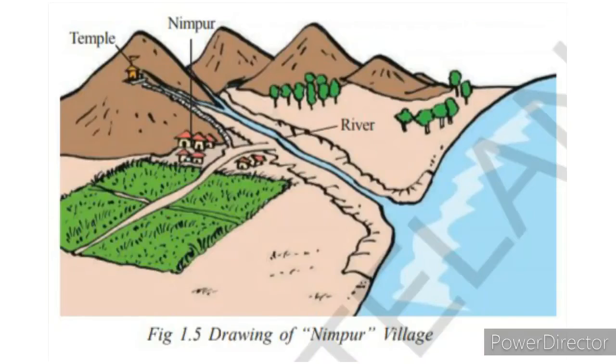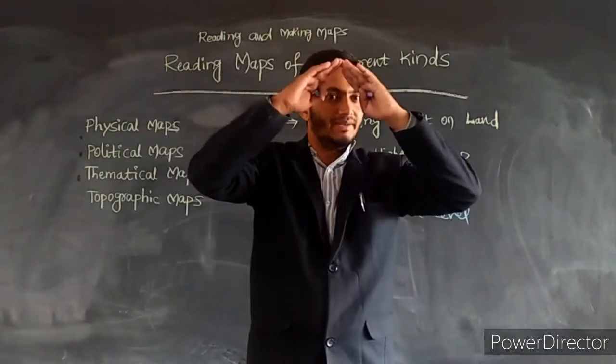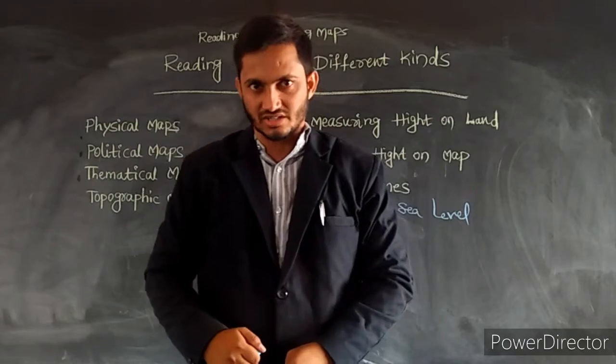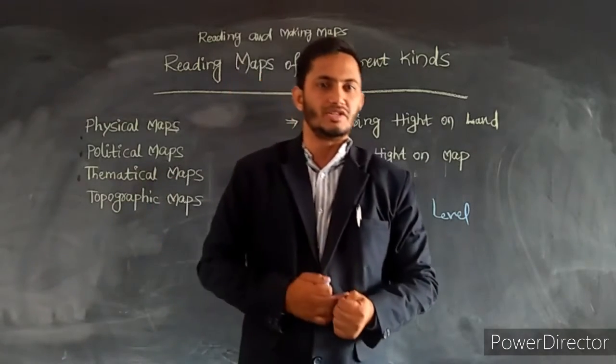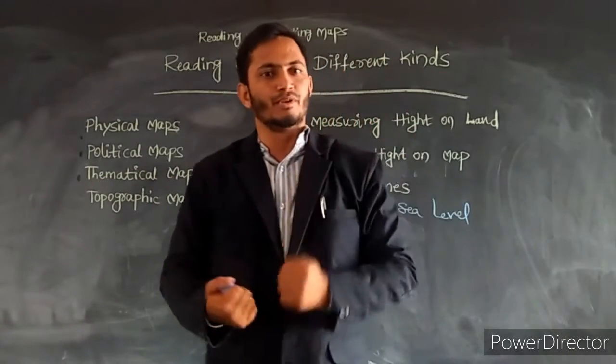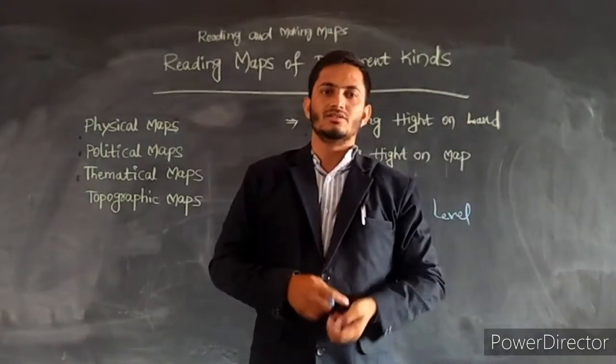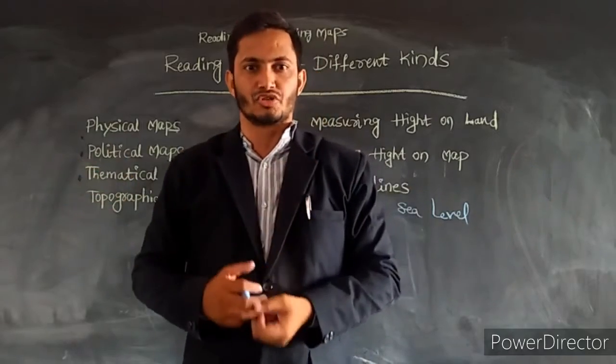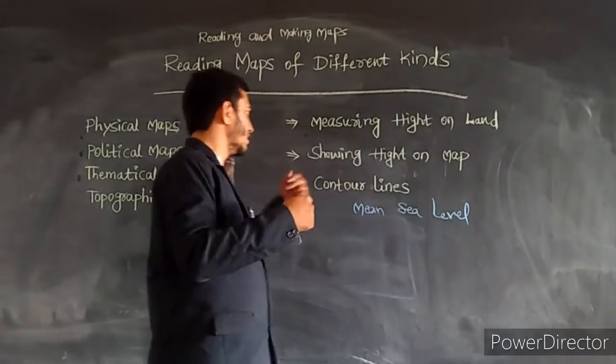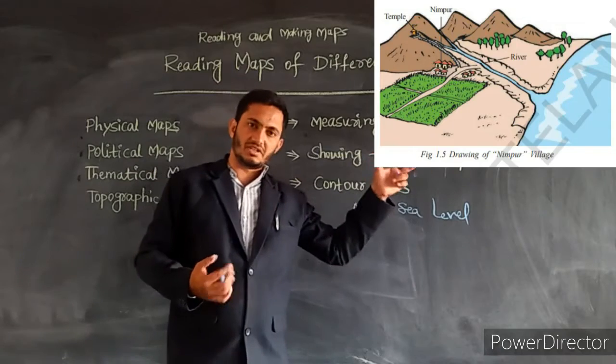Neempur is a village which is located on the hills. The village is so high compared to the mean sea level. An example is given in the chapter. The village is at a height of 150 meters, where the people of Neempur village have to go to the temple. They have to climb the mountain, and only then will they reach the temple and continue their procession. Let's see the picture given in the chapter.